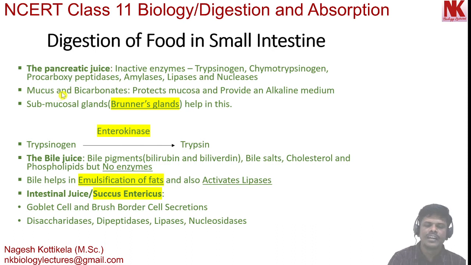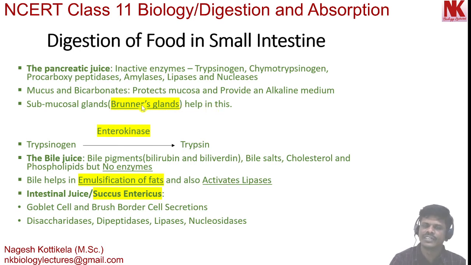Here, along with these enzymes, mucus and bicarbonates are also present. These mucus and bicarbonates protect the mucosa and also provide an alkaline medium for the digestion of nutrients in the small intestine, especially the duodenum part of the small intestine. Submucosal glands called Brunner's glands help in this process.